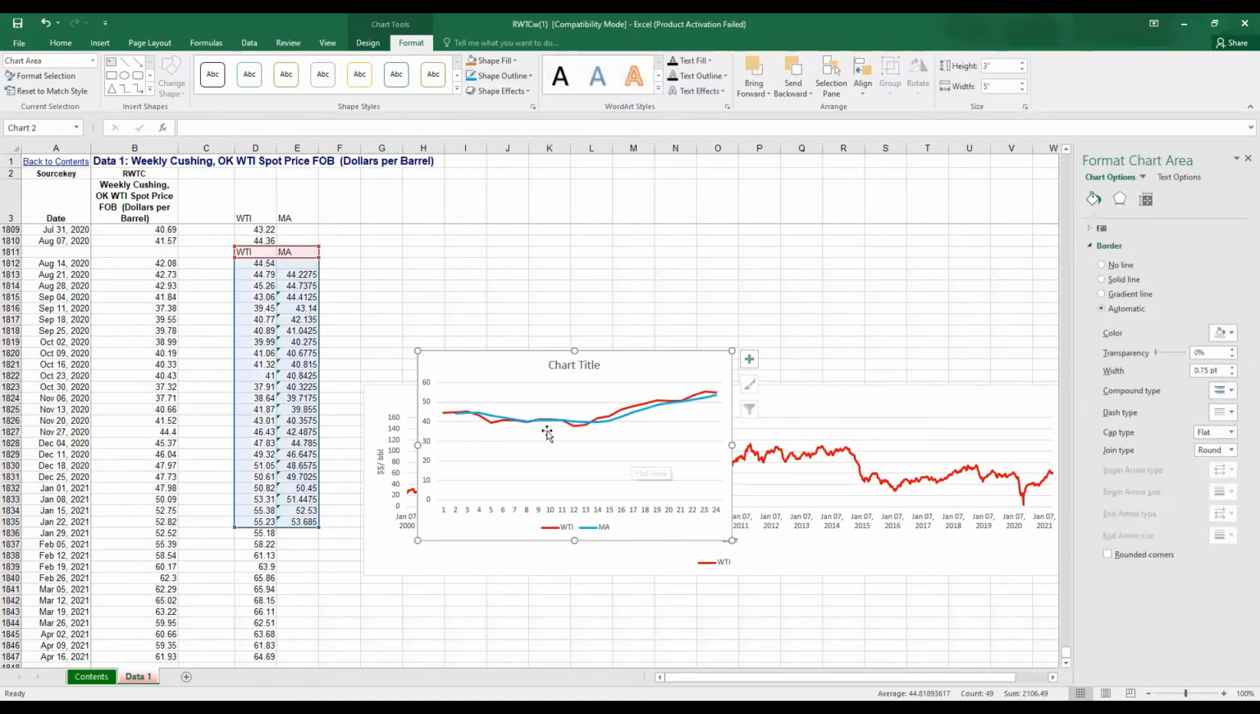So we see in this diagram, the actual price is red, the moving average is blue. We can see that the moving average is very close to the actual price, because although the moving average is smoother than the actual price, it didn't smooth out all the fluctuations. So let us derive a longer moving average.